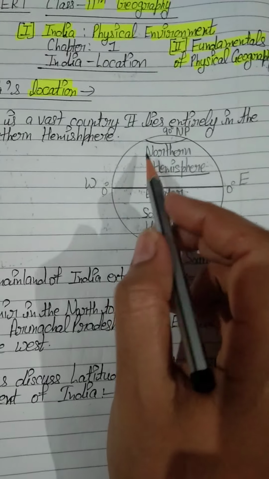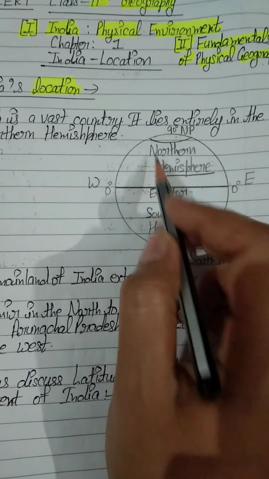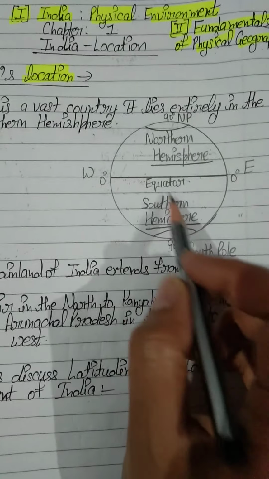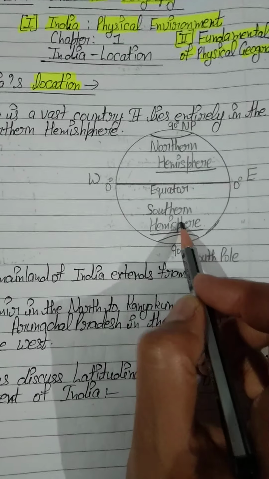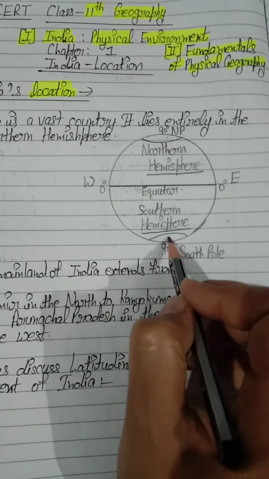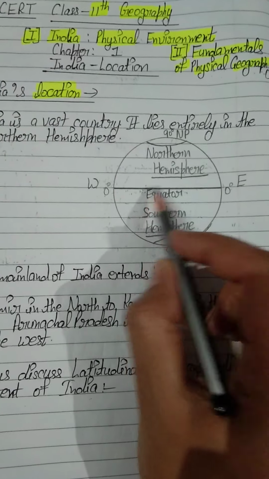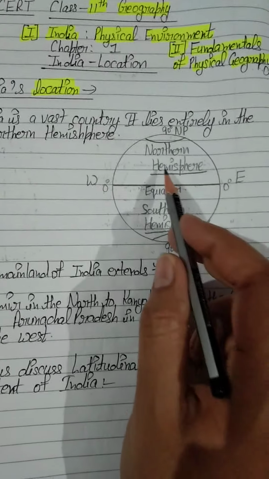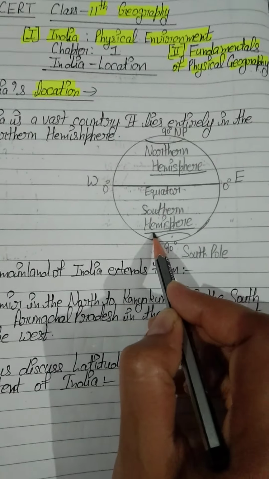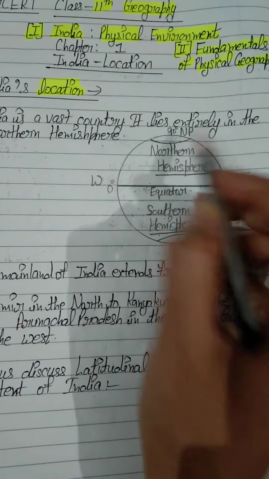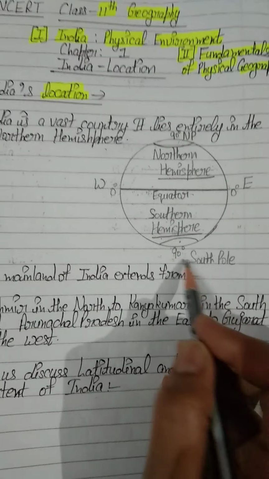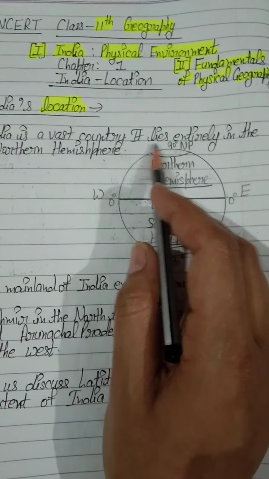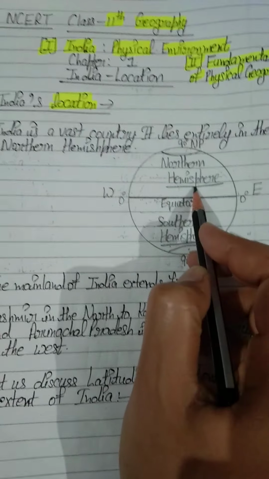The part which lies in the northern part of the equator is known as the northern hemisphere, and the area which lies in the southern part of the equator is known as the southern hemisphere. So on the basis of this equator, we have divided our world into two equal parts, the northern hemisphere and the southern hemisphere. This is our 90-degree north pole, and this is our 90-degree south pole. So according to this, our India lies entirely in the northern hemisphere.